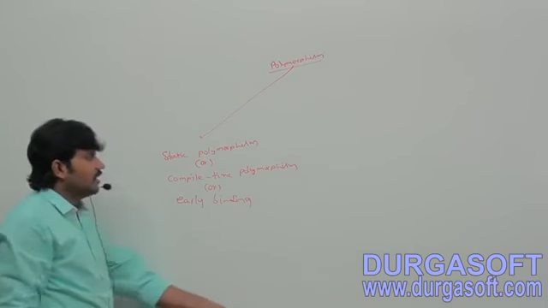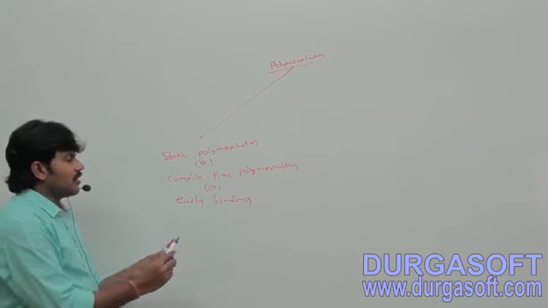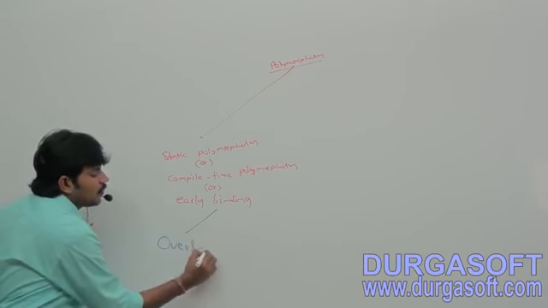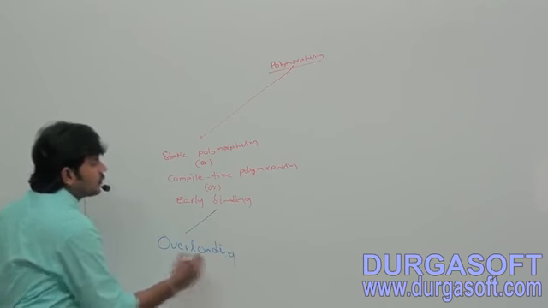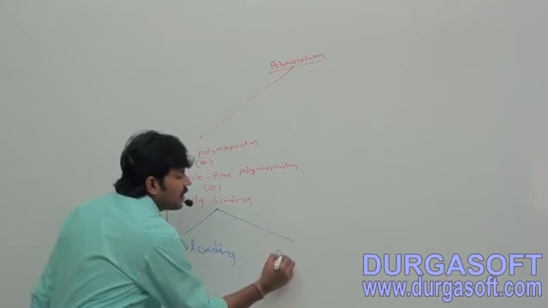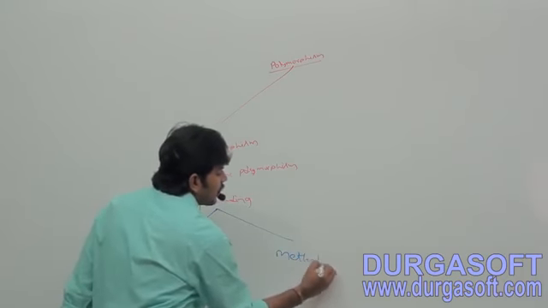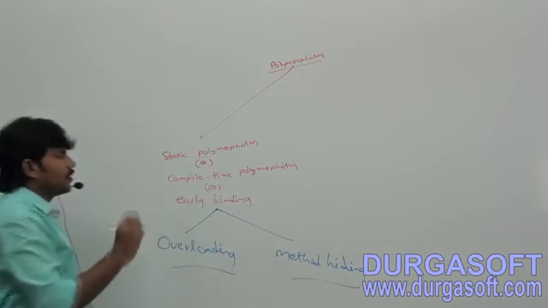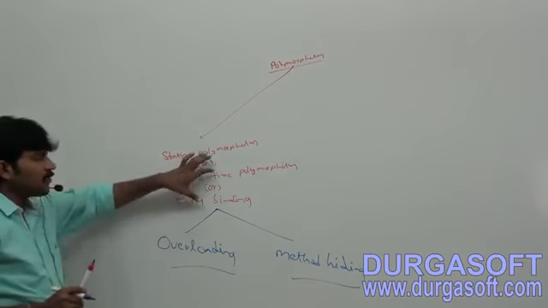For this there are two examples. One is overloading; overloading is an example of static polymorphism. The second one is method hiding. Both are examples of compile time polymorphism.